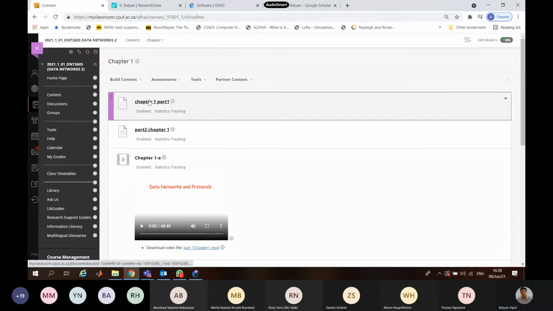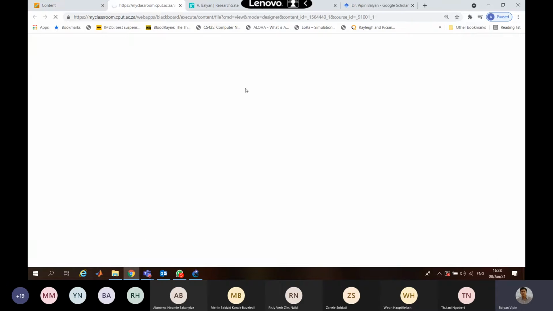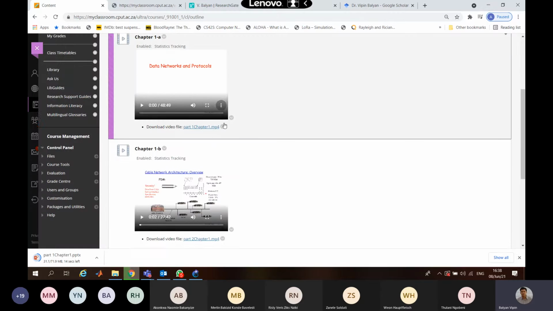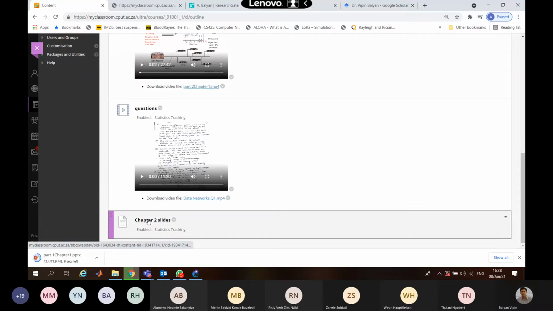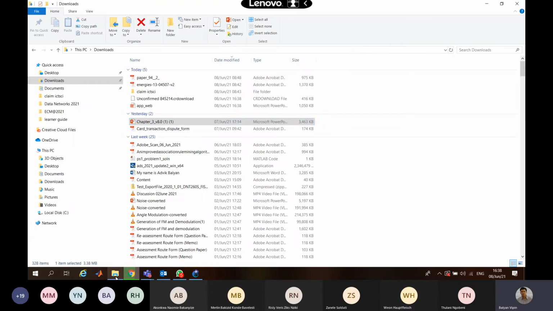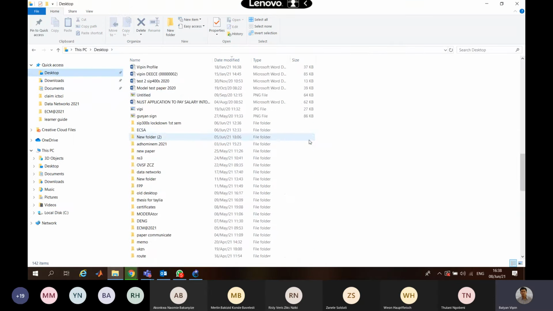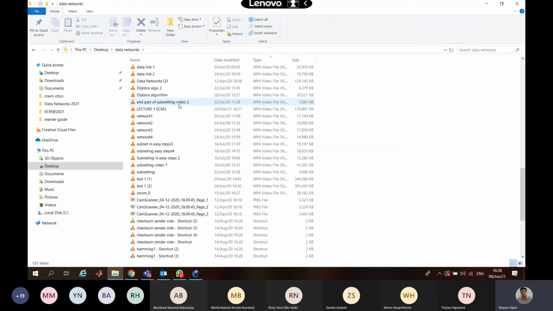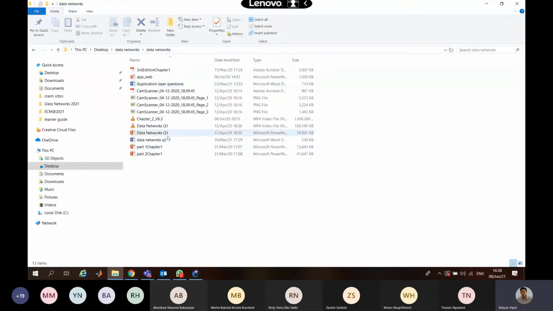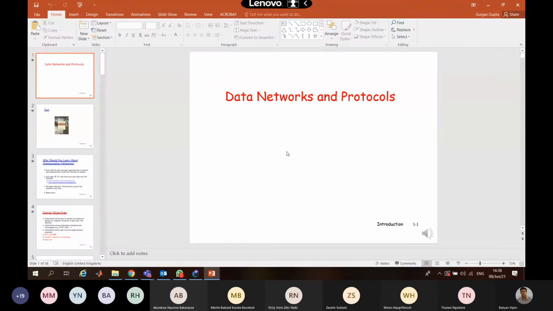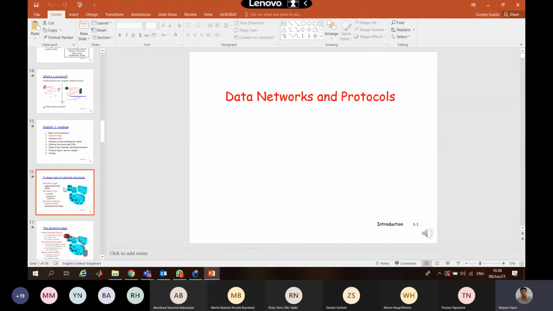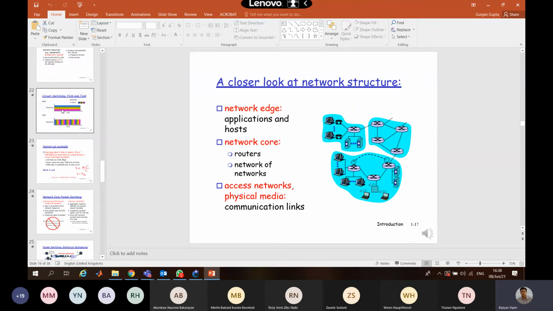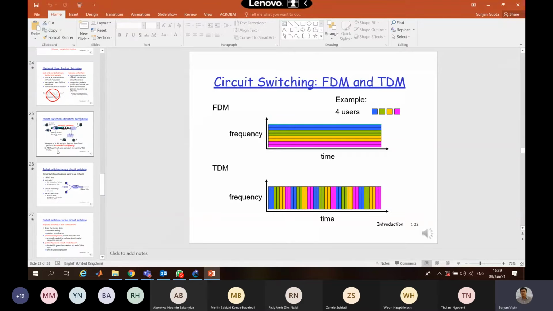If I open this chapter 1, what's the difference between circuit switching and packet switching that you have to study?